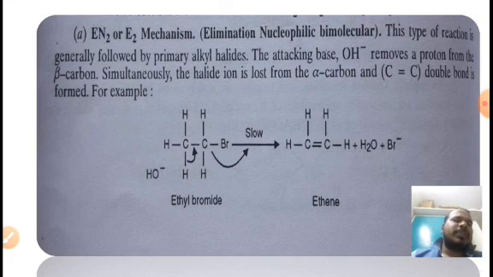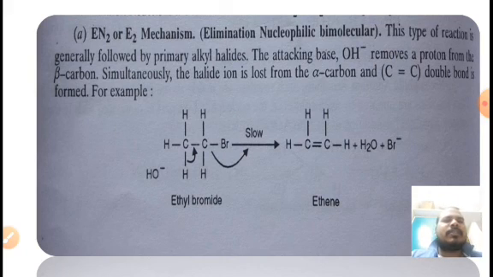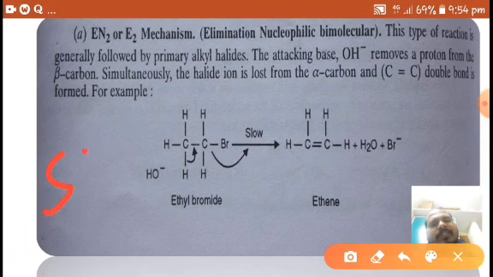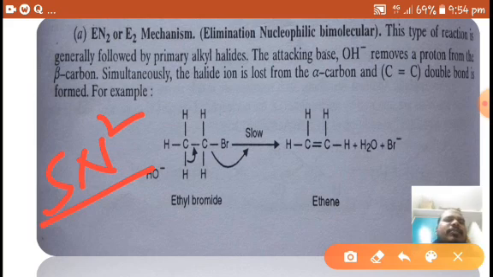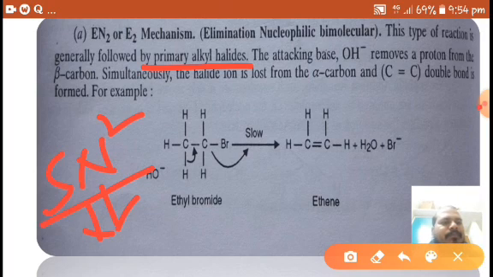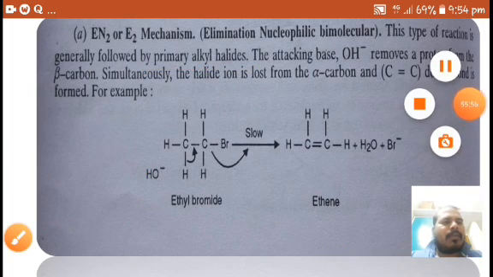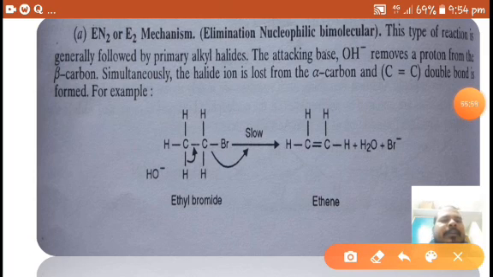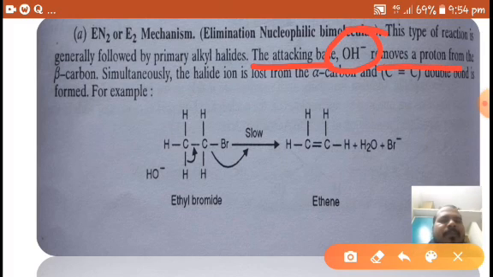We start with E2 reactions. The E2 mechanism is generally followed by primary alkyl halides, the same as in SN2 reactions, where primary alkyl halides usually participate. The attacking base OH minus removes a proton from the beta carbon.